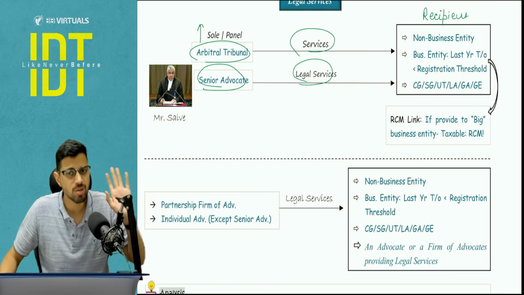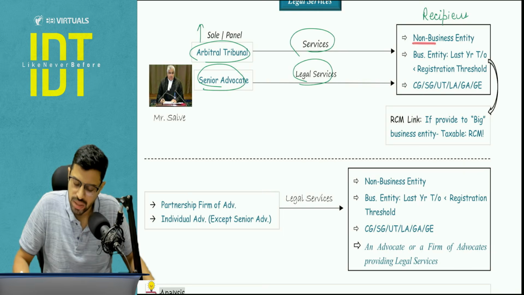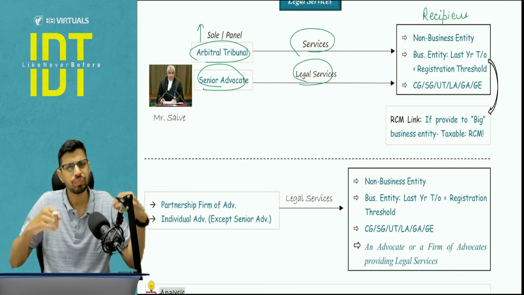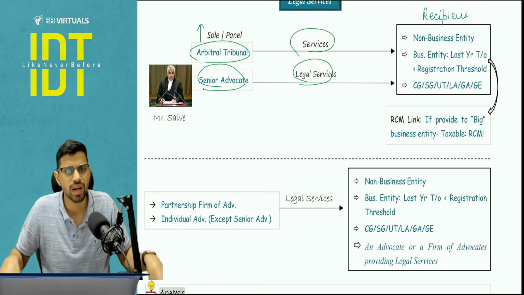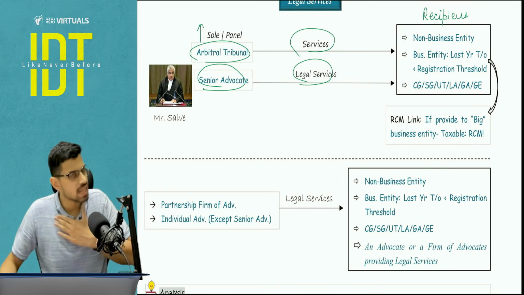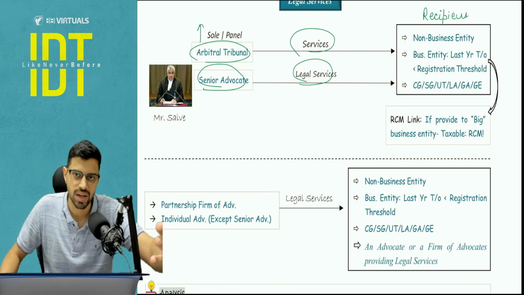An individual conducting business is also a business entity. So case number 1 is a non-business entity, meaning a person who is not doing any kind of business. Let's say a normal employee or a student, we are not a business entity. I'm conducting my teaching business, so I'm a business entity, but you are not a business entity at this point.